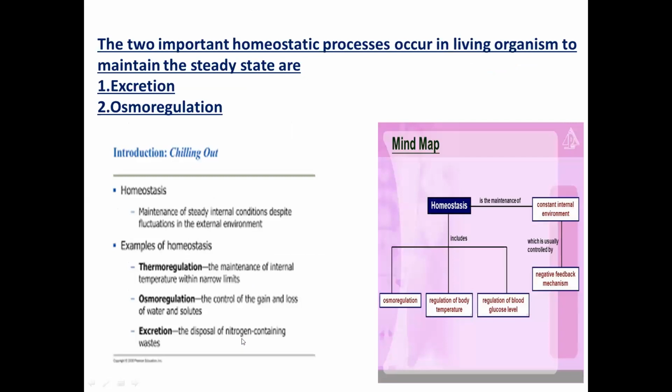There are two important homeostatic processes occurring in living organisms which help to maintain the steady state. These are excretion and osmoregulation. So what is the meaning of homeostatic process? Homeostasis is the process in which our body maintains a constant internal environment despite fluctuation in the external environment. Examples of homeostasis are thermoregulation, osmoregulation, excretion.